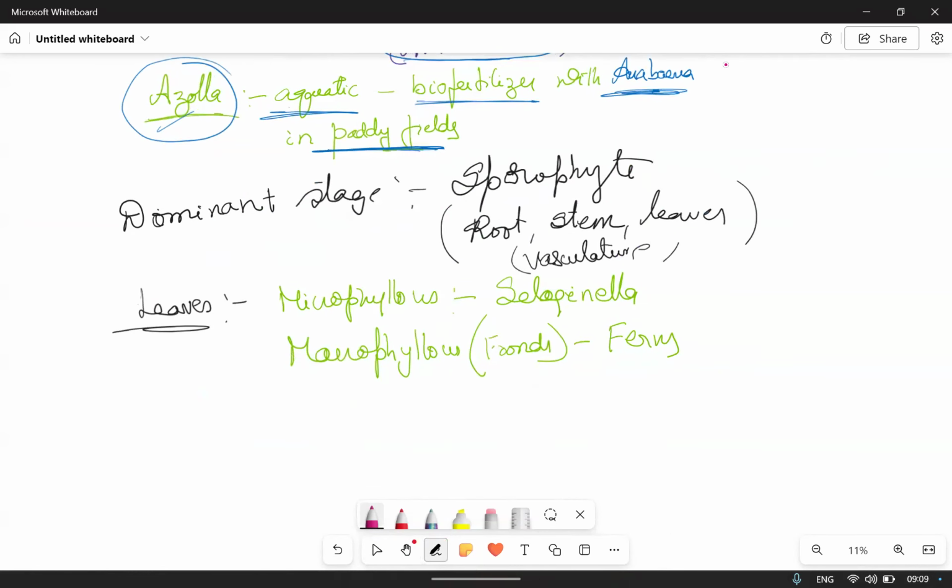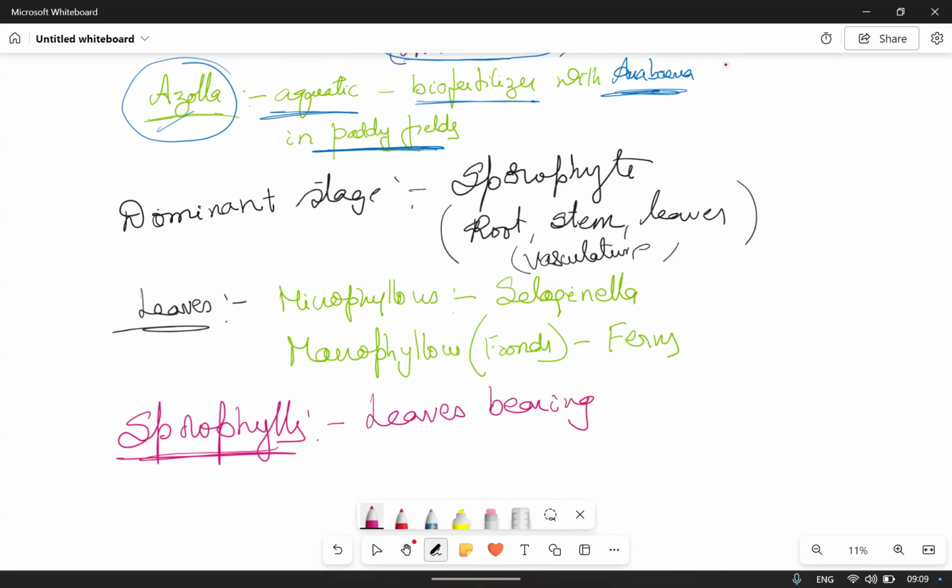And these are the reproductive leaves. Vegetative leaves don't have spores. But during the reproductive stage, these leaves bear sporangia. Then we call those sporophylls. You see them during the reproductive stage only. So leaves bearing sporangia or spores are called sporophylls. Where are these sporangia or spores present?